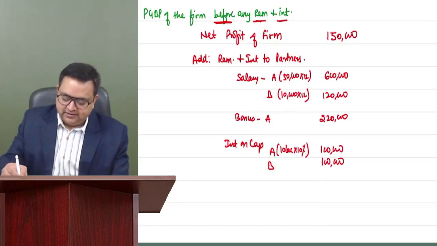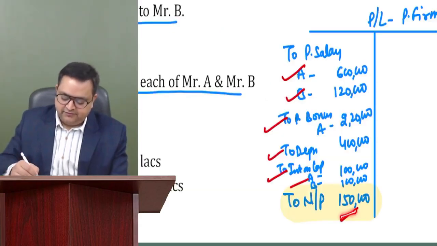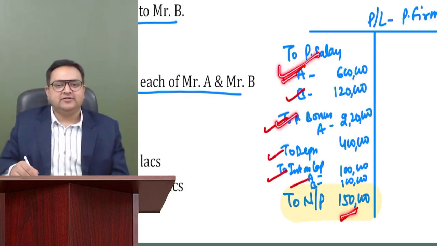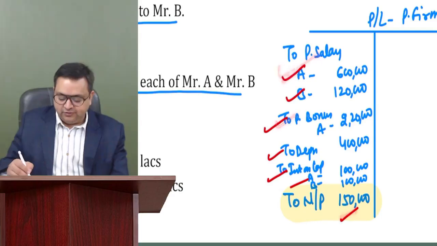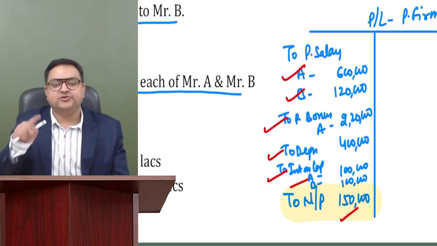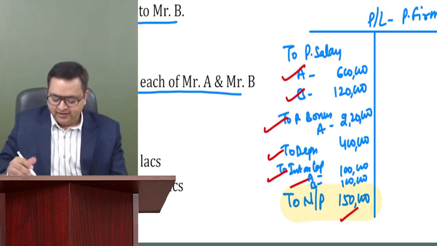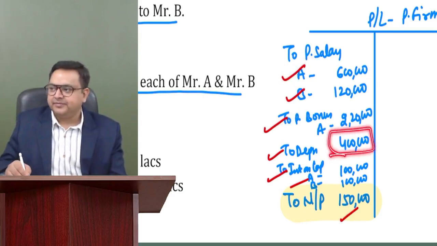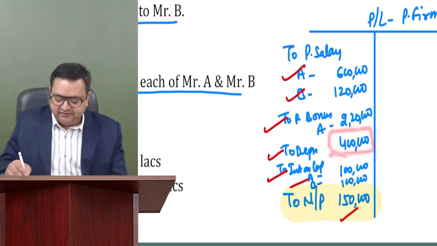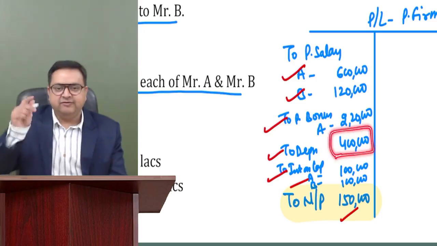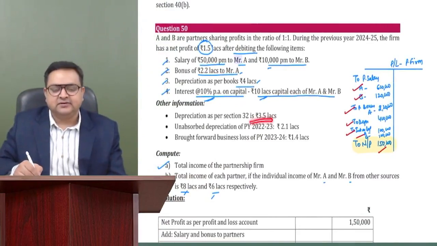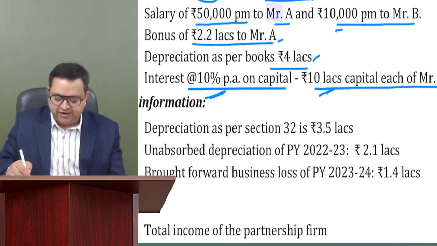So in this P&L account, we add back all the bonus, all the interest, all the salary which has been given to the partners. Also, because we need to compute the PGBP, and it should be the correct PGBP, right? One of the things which is debited is depreciation, which is not correct. So the depreciation we will add back, 4 lakh, and we will allow the depreciation as per income tax, which is 3.5 lakh.